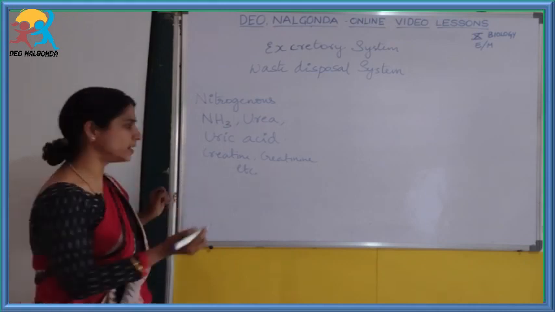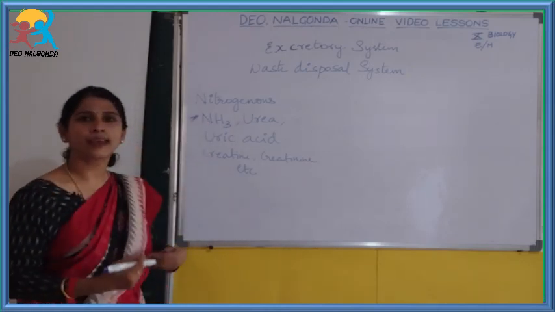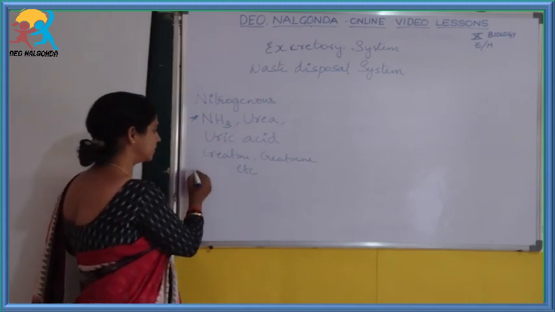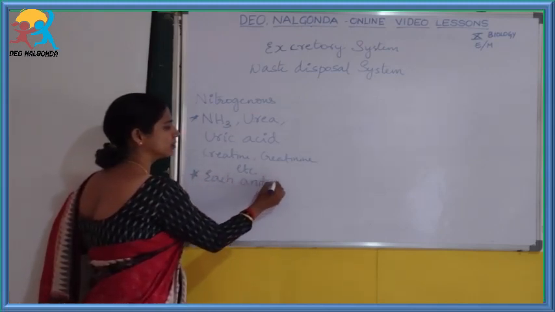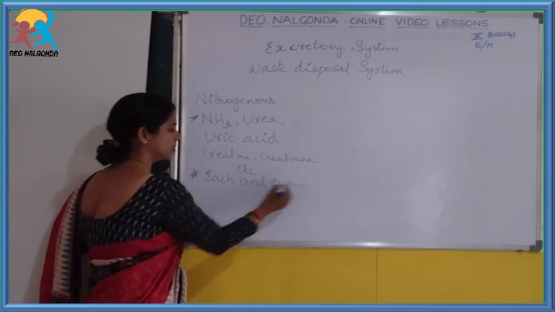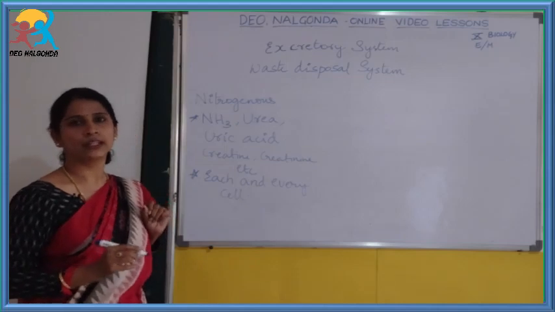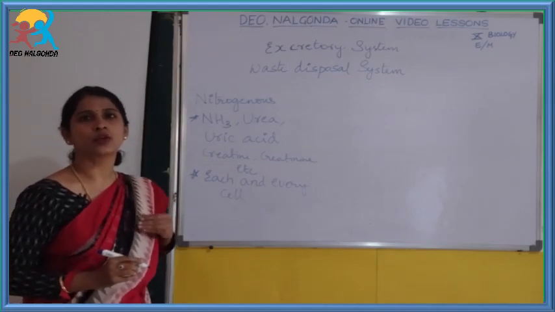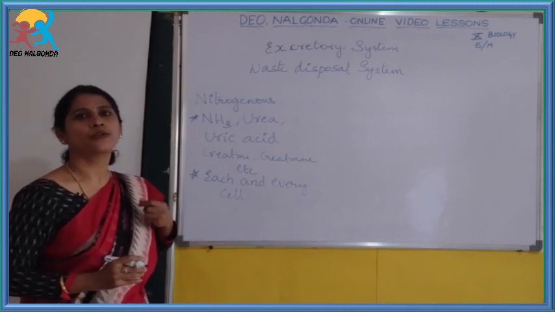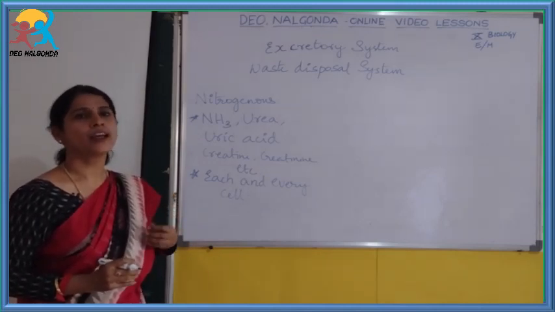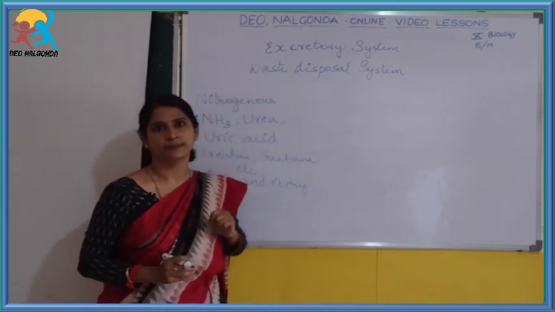Where are they generated? They are generated in each and every cell. How is it being removed? The circulatory system collects all these wastes from each and every cell and passes them on to the excretory system.